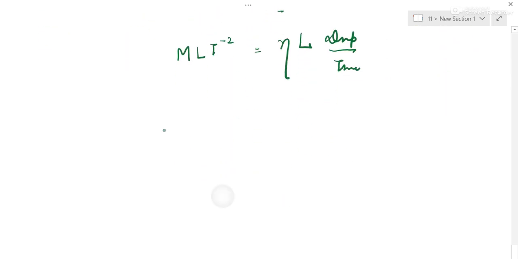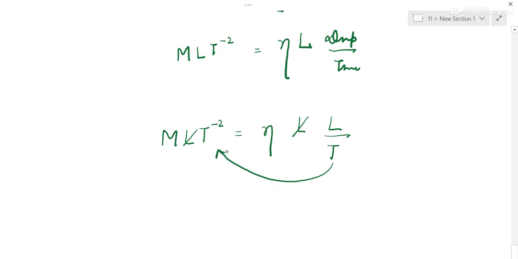So MLT to the power minus 2 is equal to eta, length, and it is also length upon time. So one L is cancelled, this T will go up, as in multiplication the powers will be added, and this will come down.